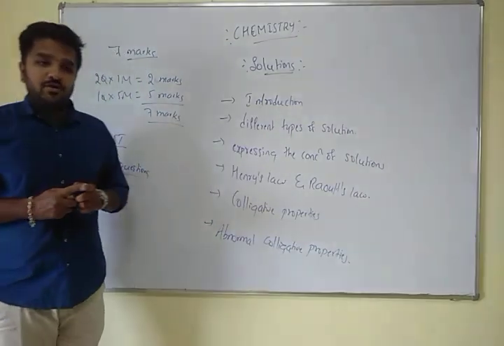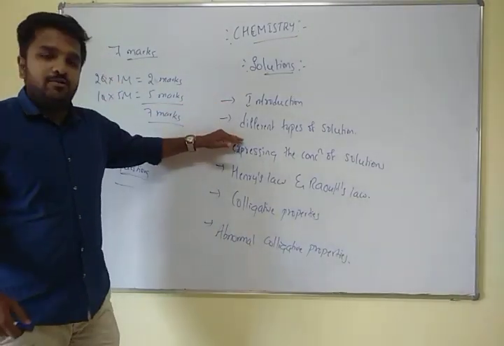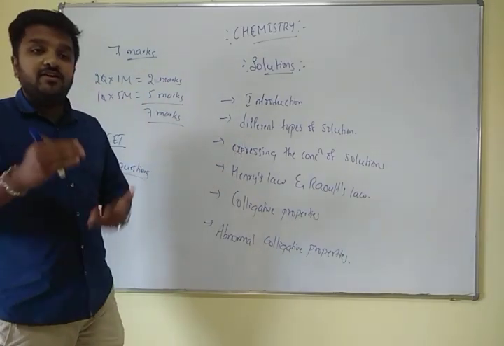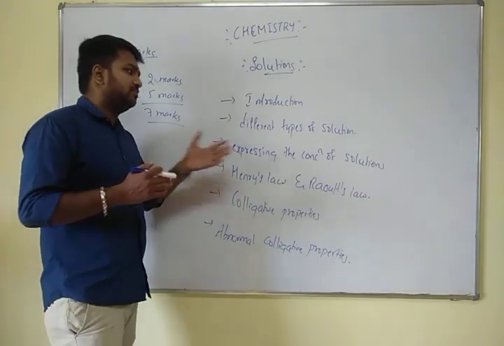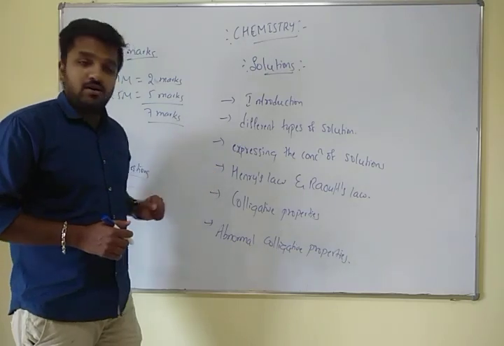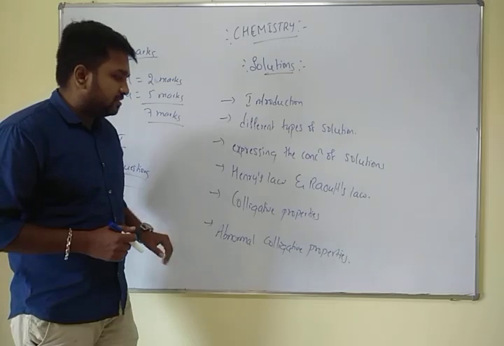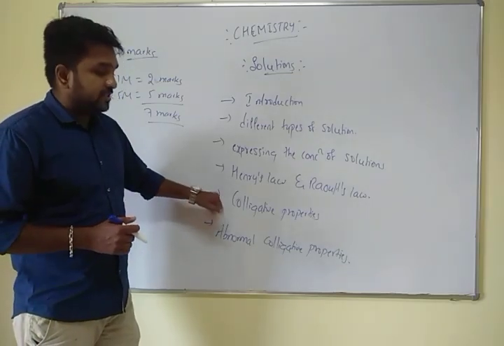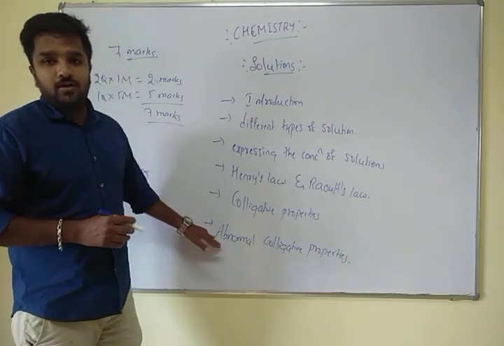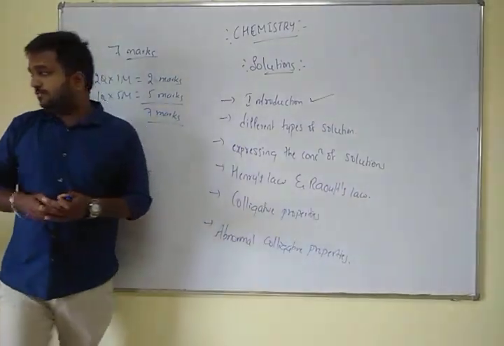So these are the concepts we are going to study in this chapter. First, the introduction to solutions, followed by the different types of solutions and expressing the concentration of solutions in various units. We have 7 units to express the concentration of a solution. Then we will focus on Henry's law, Raoult's law and the deviation from Raoult's law, then the colligative properties, and finally the abnormal colligative properties. Now let us look at the introduction to solutions.